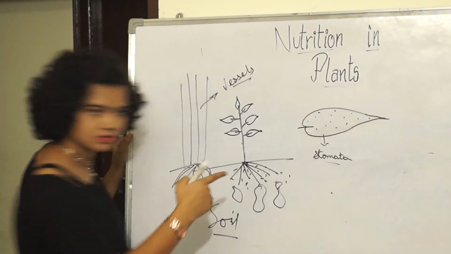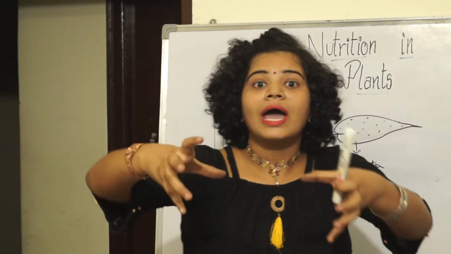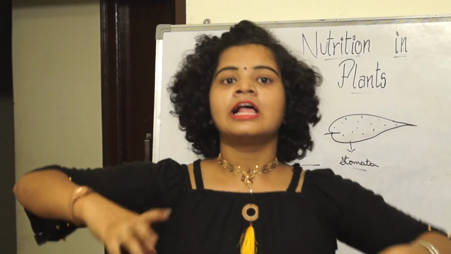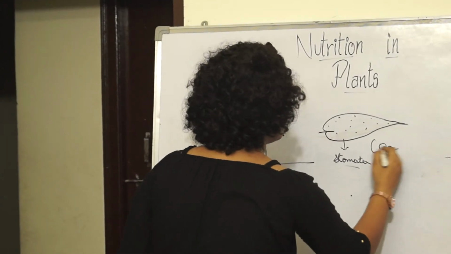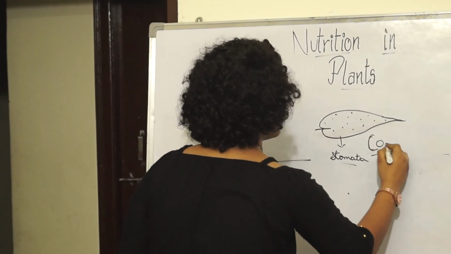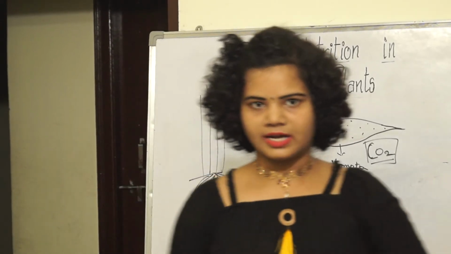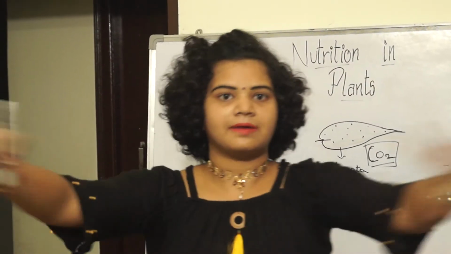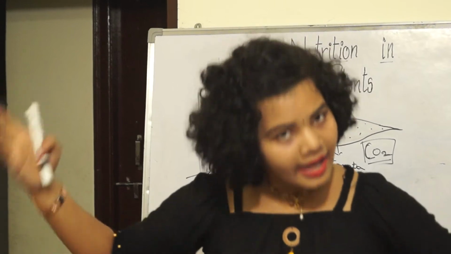These stomata help to take in, or inhale, carbon dioxide. Carbon dioxide means CO2, as we all know. The stomata take carbon dioxide from the air.